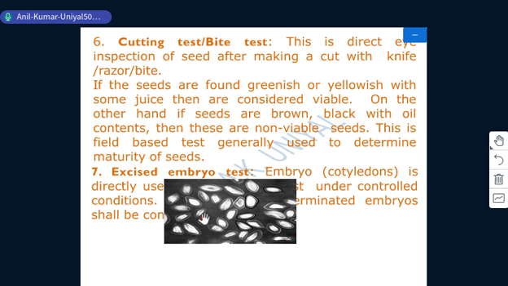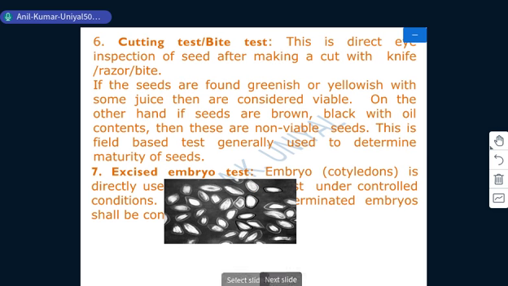On the other hand, some seeds have dark boundaries. It means they have a lesser size embryo, or sometimes a dead embryo, or a damaged embryo, like this and like this also. So the seeds having a full white portion are live, or they are viable in this picture.